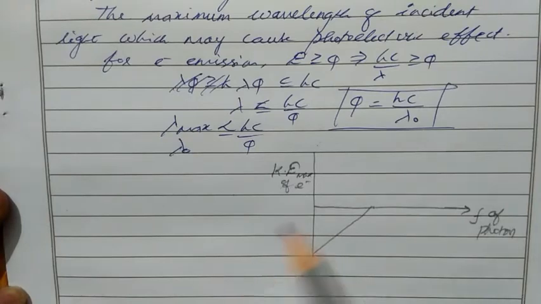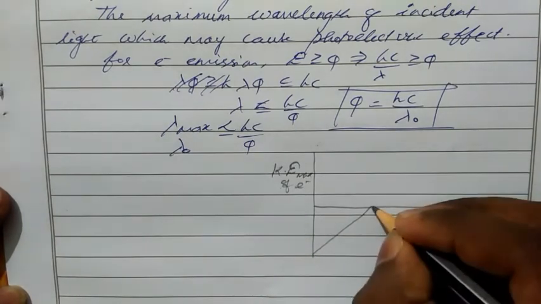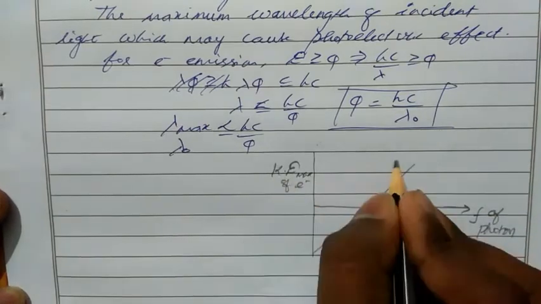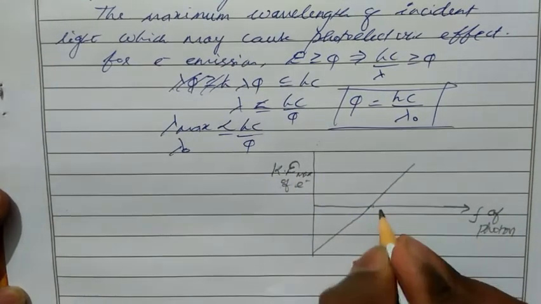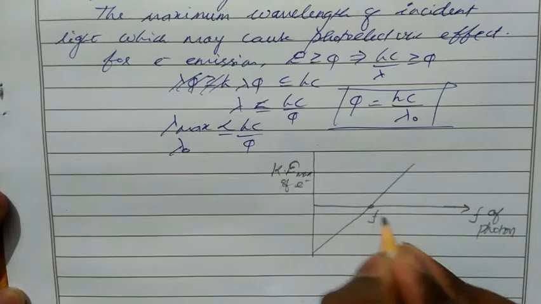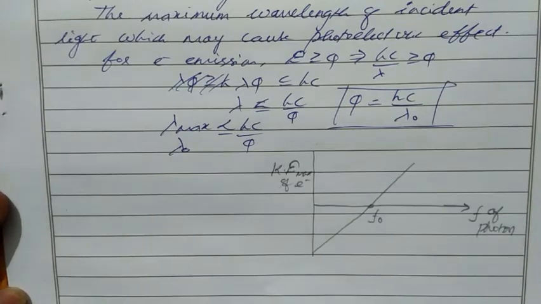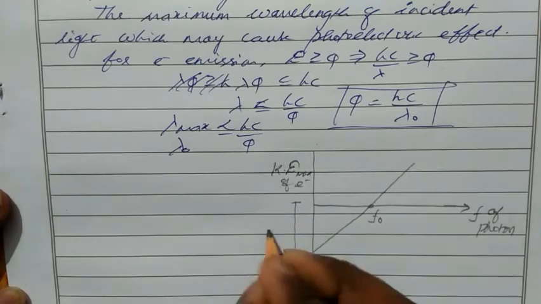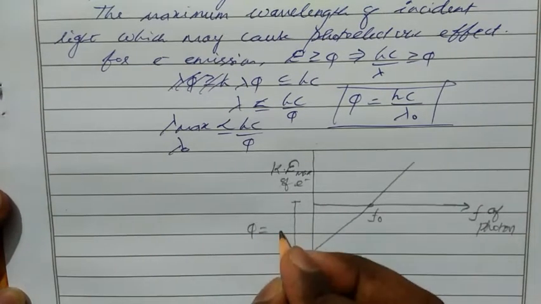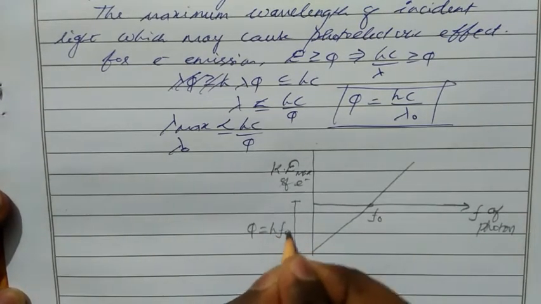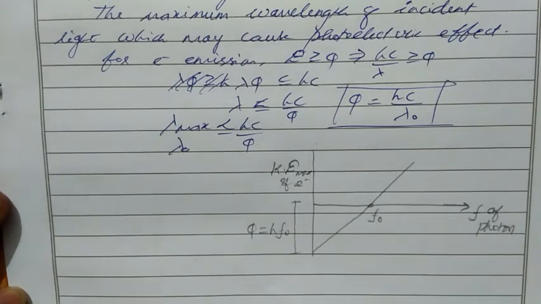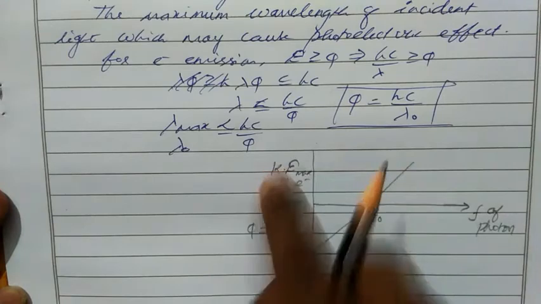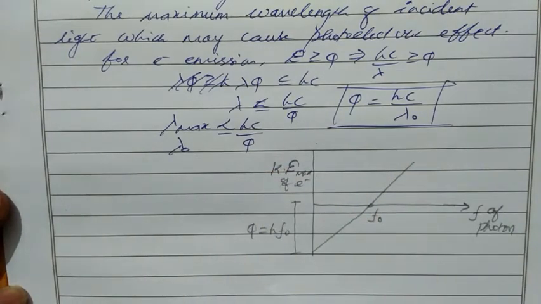After that only we will get the work function, which means the electron gains this energy and comes out of the surface. It gains some kinetic energy. So after this minimum frequency, the electron will come out and gain kinetic energy. This minimum frequency is known as threshold frequency f0, and this total value is nothing but phi equal to h f0. Up to this value the electron cannot come out. After that the electron will gain kinetic energy.